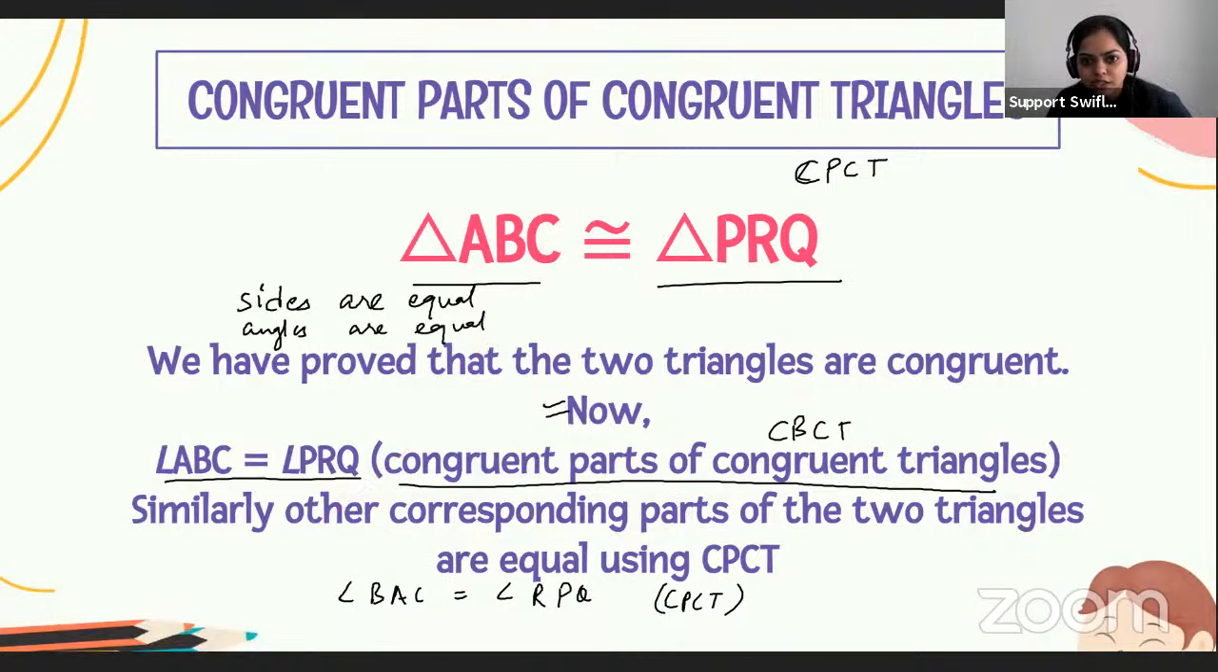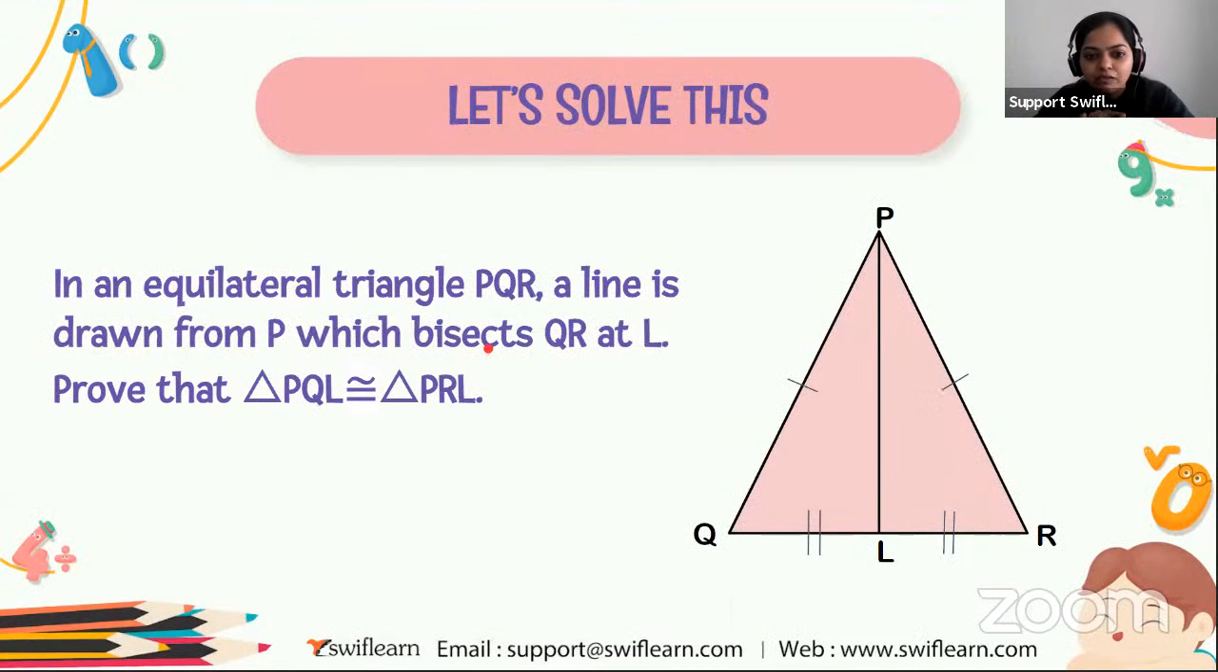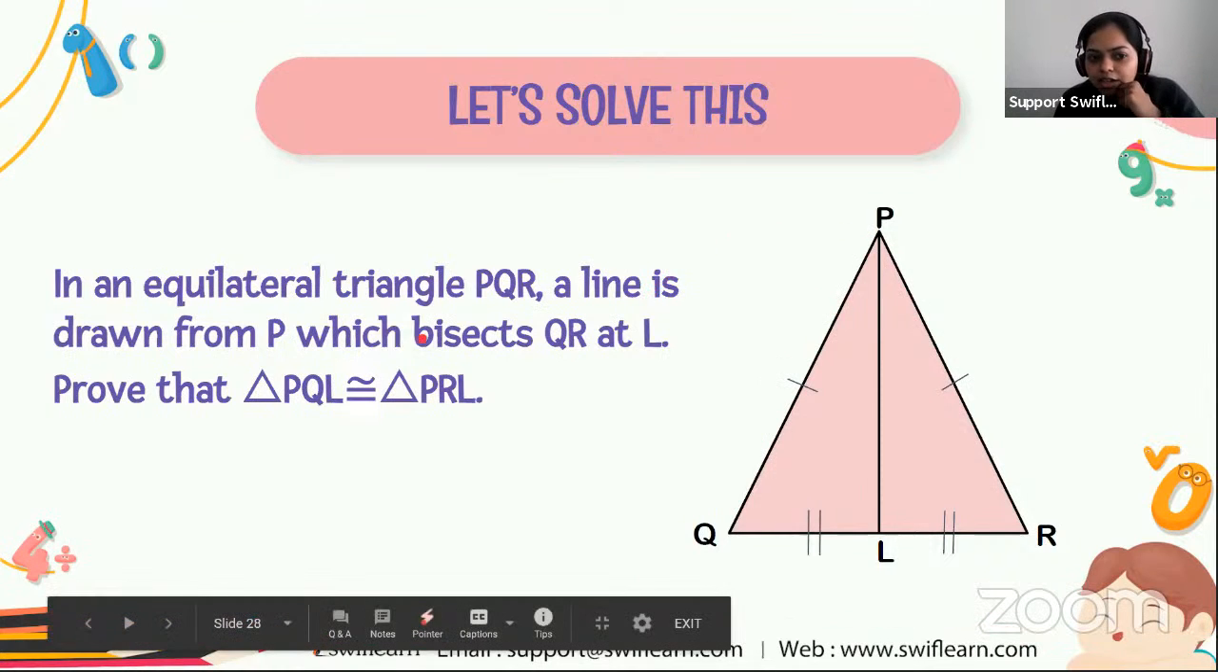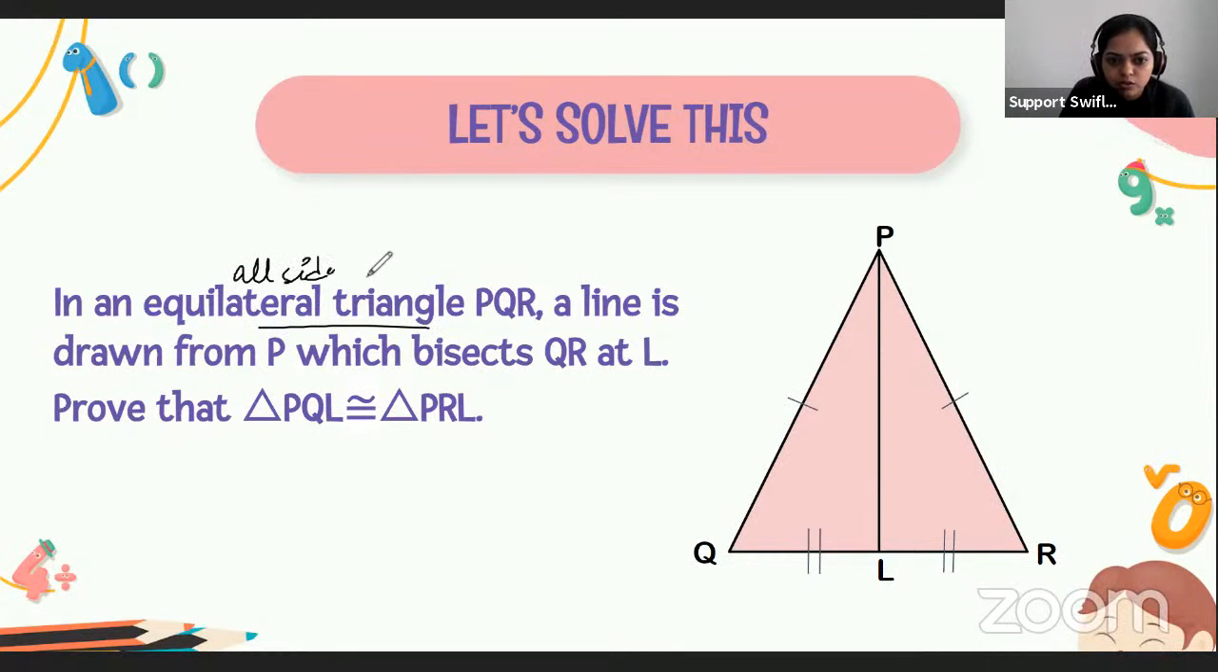Before that, let me just erase all these things. So here is one question that we have to solve. Let's solve this. What is given? Triangle PQR is an equilateral triangle. And what is an equilateral triangle? You all know this? An equilateral triangle is a triangle whose all sides are equal. So it is given that triangle PQR is equilateral. This means that side PQ is equal to PR is equal to QR.